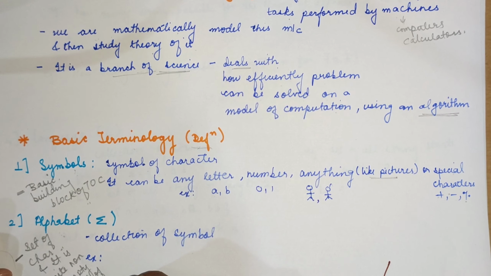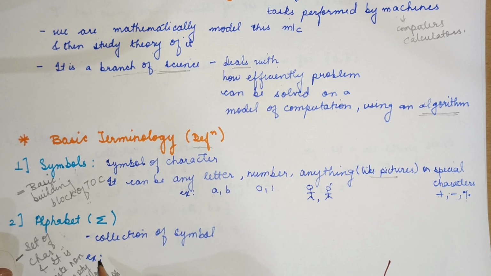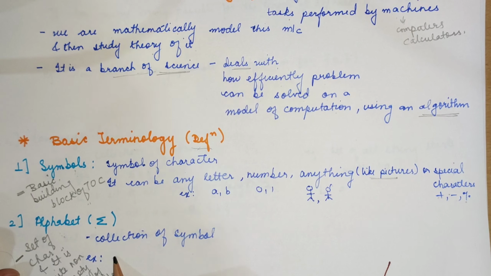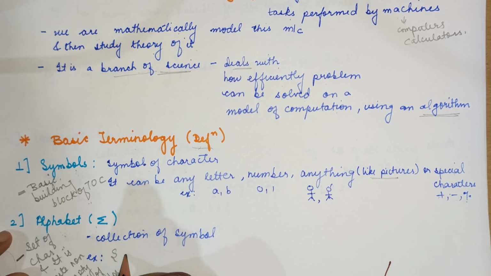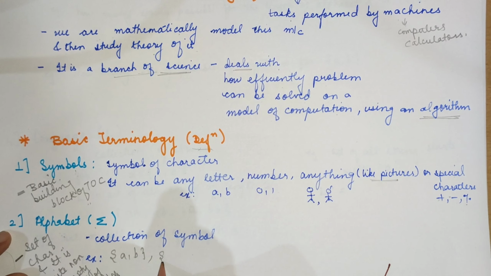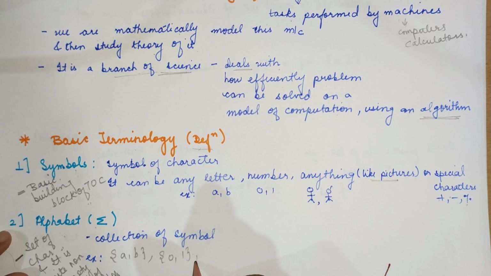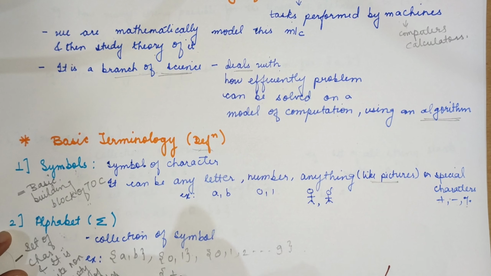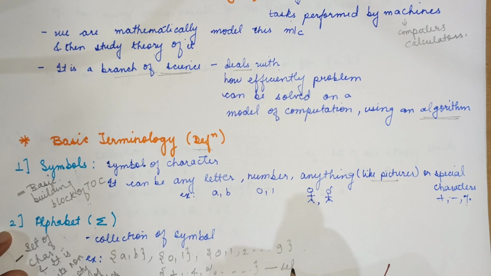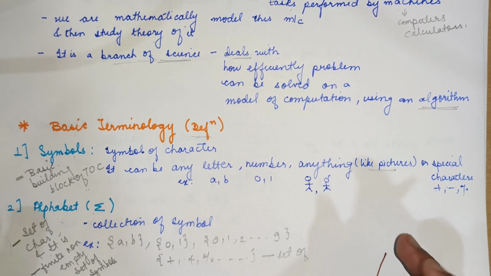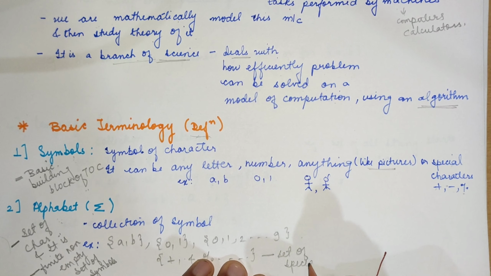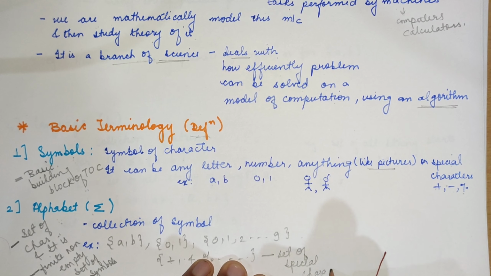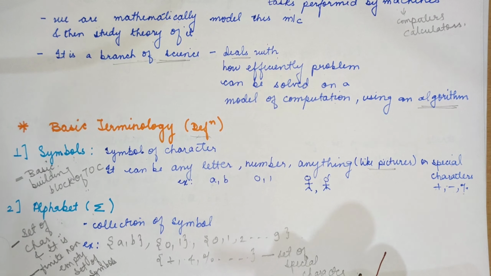It is a collection of symbols, like it can be the set of A B, the set of 0 1, or even 0 1 till 9, or even a set of special characters like plus, ampersand, percentage. It can be the set of any symbols. So these are some examples for the alphabet.